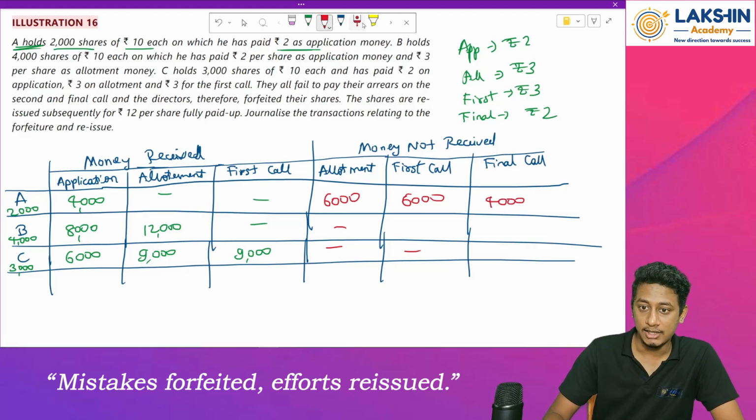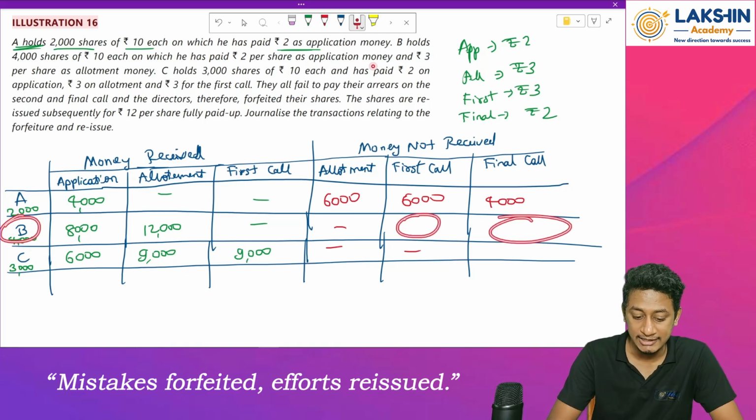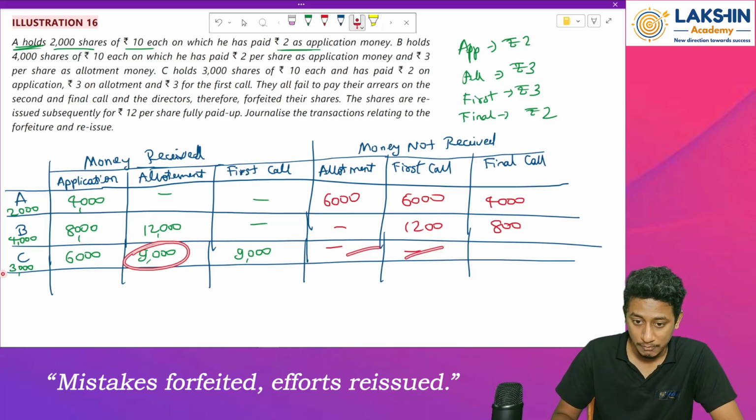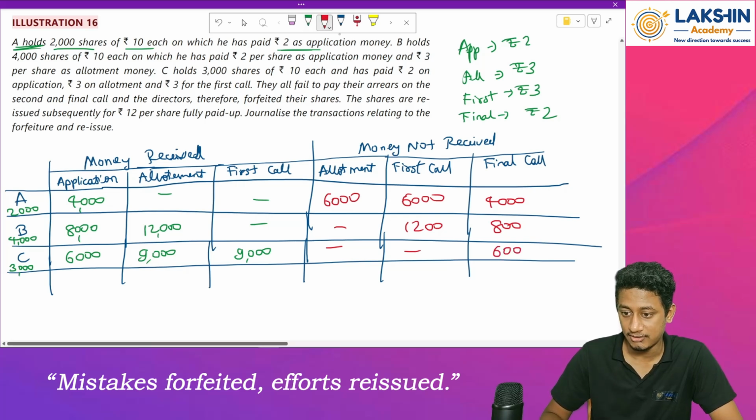Done. Then Mr. B is supposed to pay on first call and on final call. How much will that be? 4,000 into 3 on first call, that will be rupees 12,000, and 2 rupees on the final call, that will be rupees 8,000. Then Mr. C is yet to pay only the final call, because allotment and first call are already paid. So 3,000 into rupees 2, rupees 6,000.